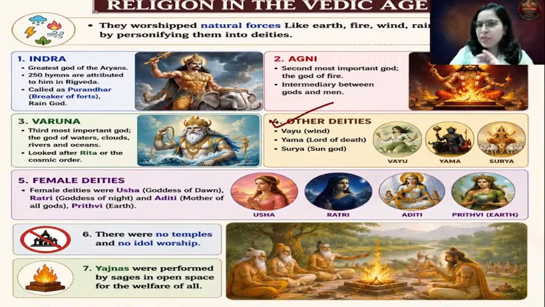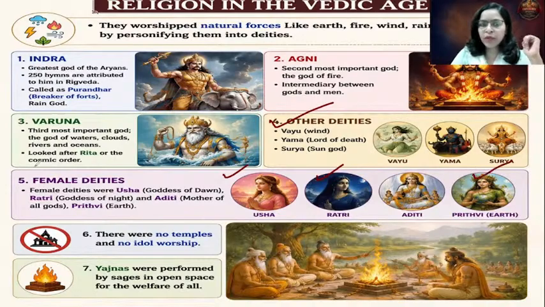Important female deities: Usha was considered to be the goddess of dawn, the early morning period before the sunrise. Ratri, goddess of night. Aditi was considered mother of all the gods, the one who came first, who was born first. So Aditi, mother of all the gods and goddesses.